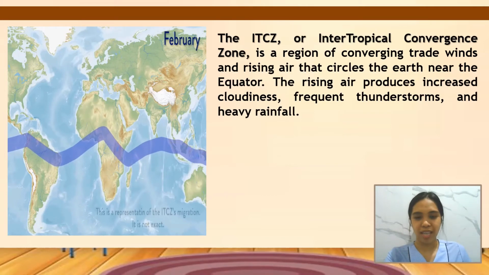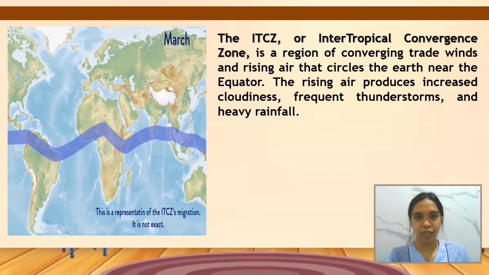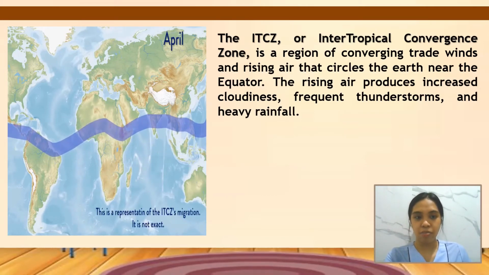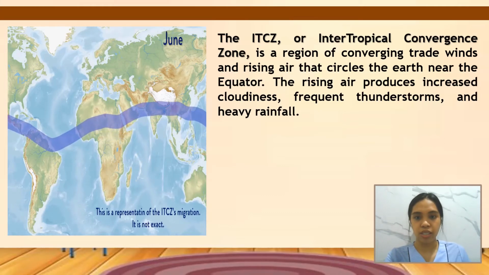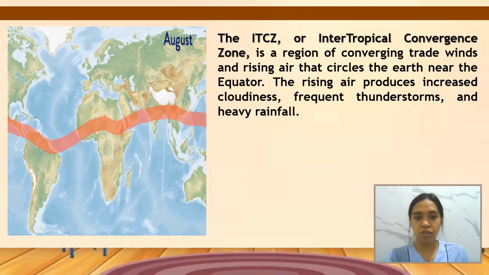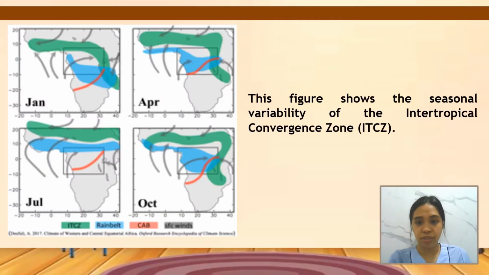Let's talk about the ITCZ or Intertropical Convergence Zone. It is an imaginary line where the northern and southern air meets. It brings cloudy skies with scattered rain showers and thunderstorms. This figure shows the seasonal variability of the Intertropical Convergence Zone.